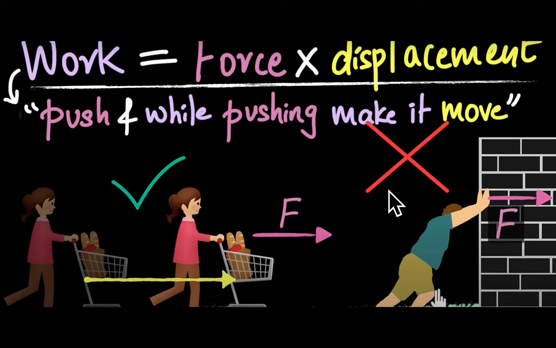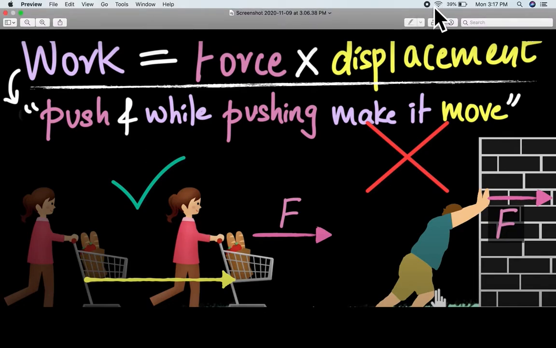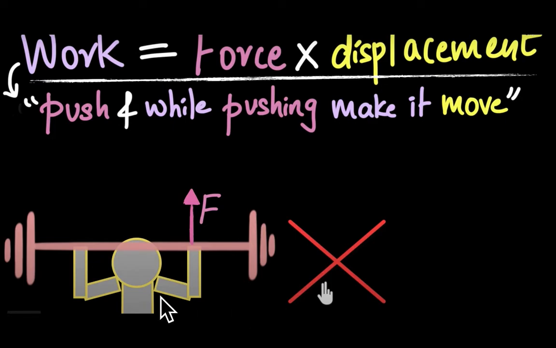Let us consider another example. You can see a person is holding a barbell, right? But he is standing and holding it. In this condition, whether work is done or not, think about it.